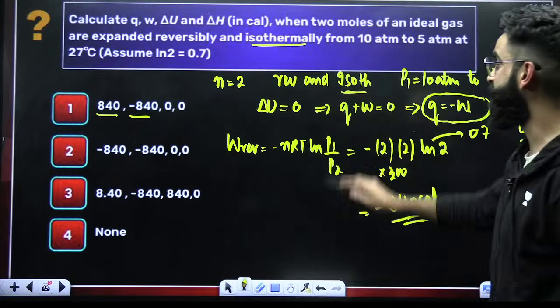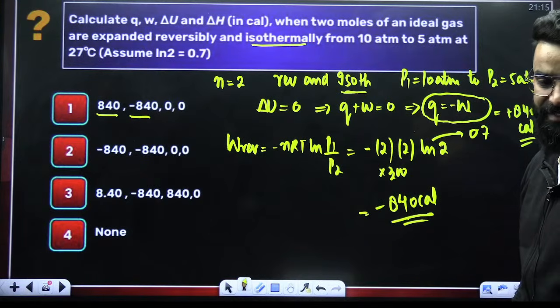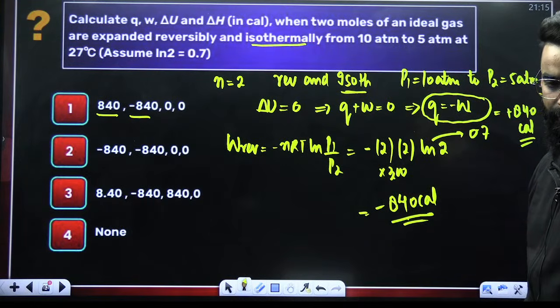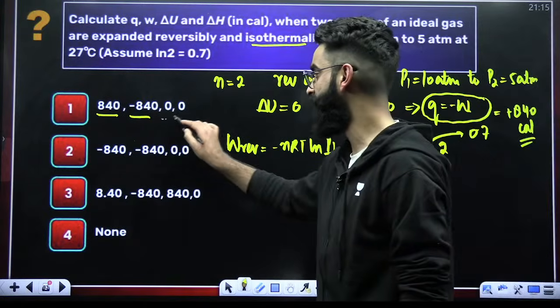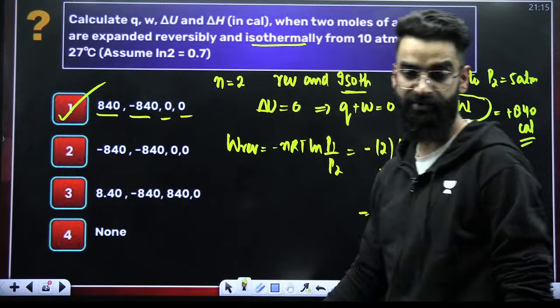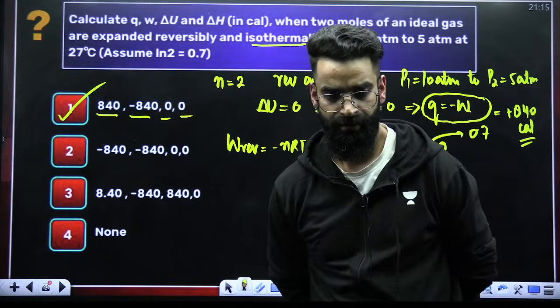Now, since the process is isothermal, and you know when the ideal gas undergoes isothermal process, delta U as well as delta H for the gas would be 0. So option 1 is the one which is correct. Right?